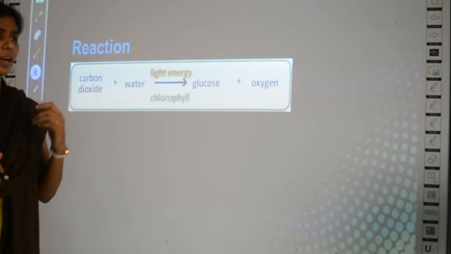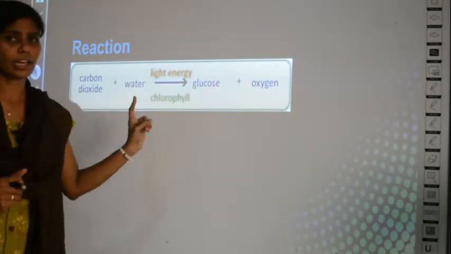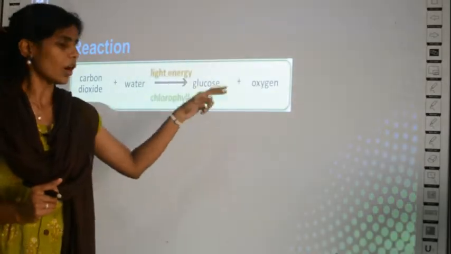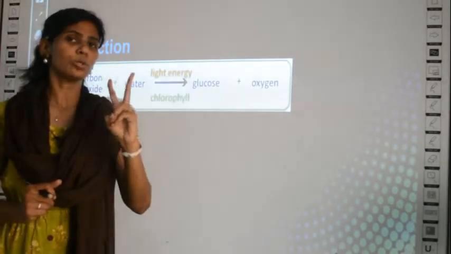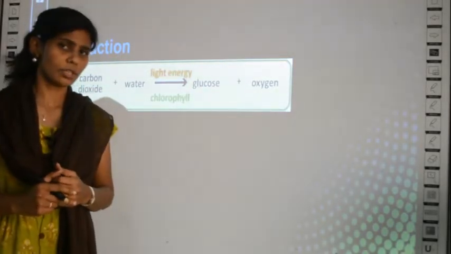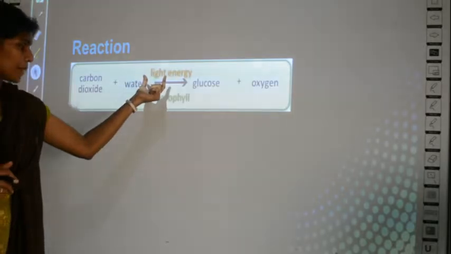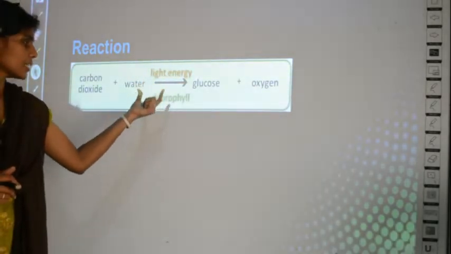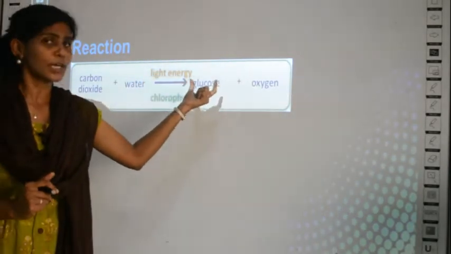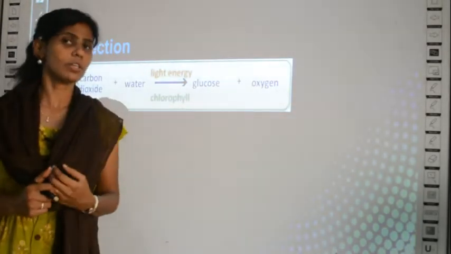So 4 points you have to remember on this side. Carbon dioxide, water, light energy and chlorophyll are used. And to what is it converted? It is converted into two products. Number 1 is glucose and number 2 is oxygen. So the equation is carbon dioxide plus water plus light energy, in the presence of light energy and chlorophyll, gives glucose plus oxygen. This is called the word equation of photosynthesis.